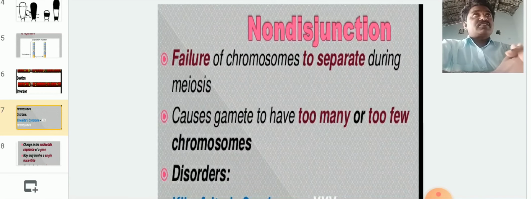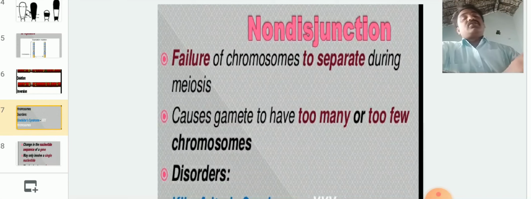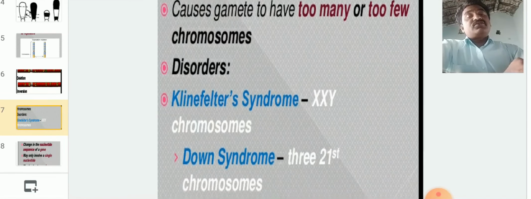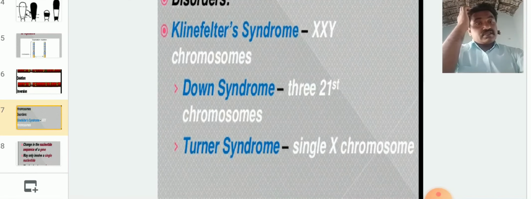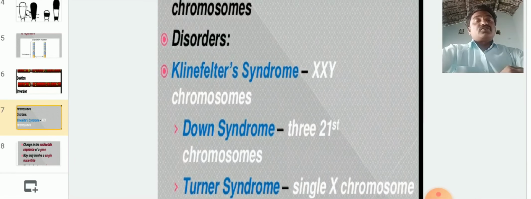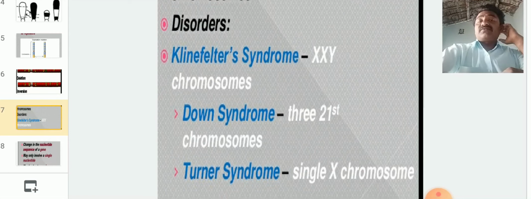Generally non-disjunction takes place by the improper function of the spindle apparatus. By non-disjunction, three syndromes occur: Klinefelter syndrome, Down syndrome and Turner syndrome. These are called trisomies. In Klinefelter syndrome the genotype is XXY, so one additional chromosome is present in that person.